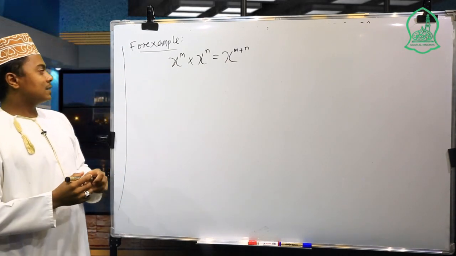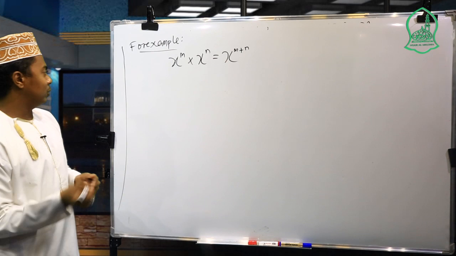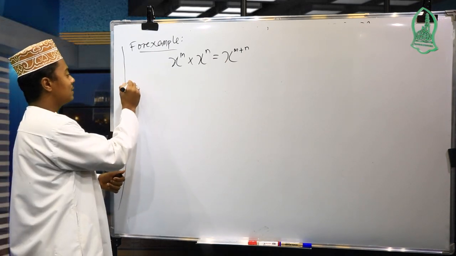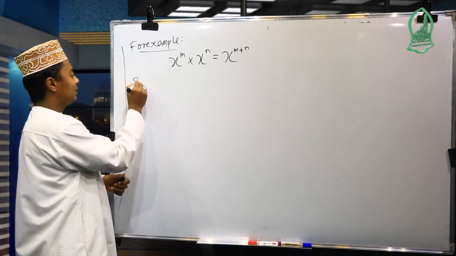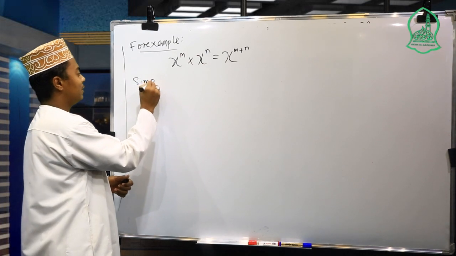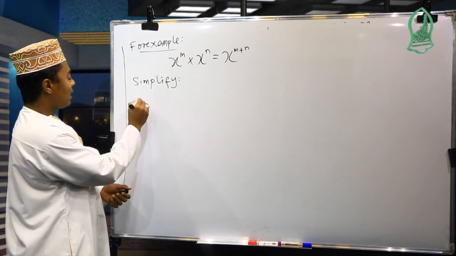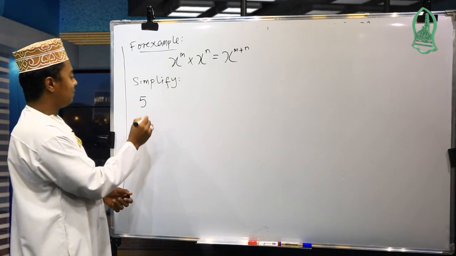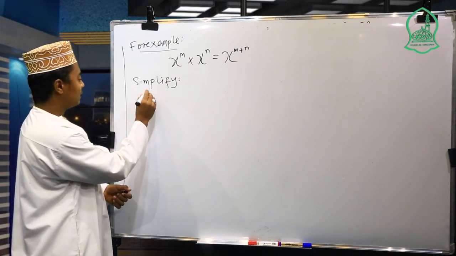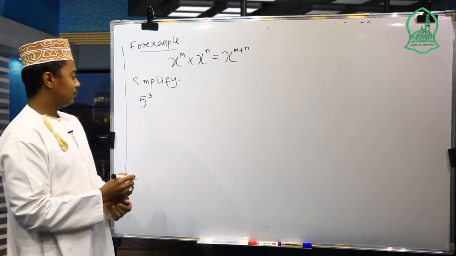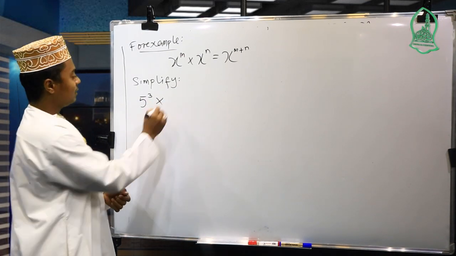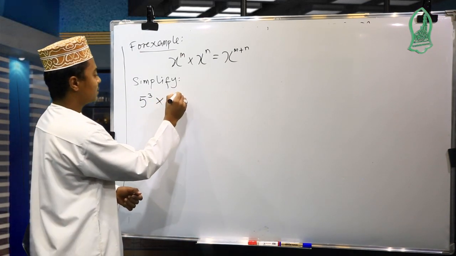So let us go directly to the example. So maybe simplify: we have 5 exponent 3 multiplied by 5 exponent 4.